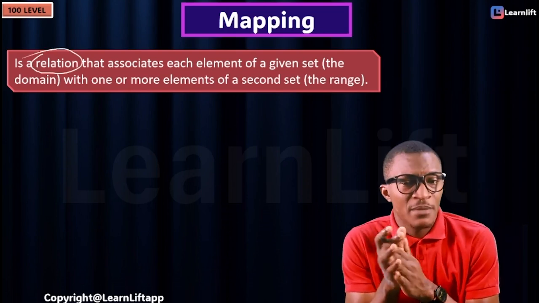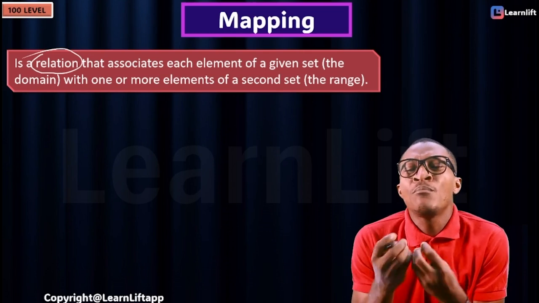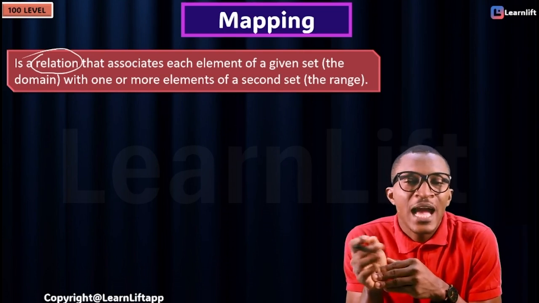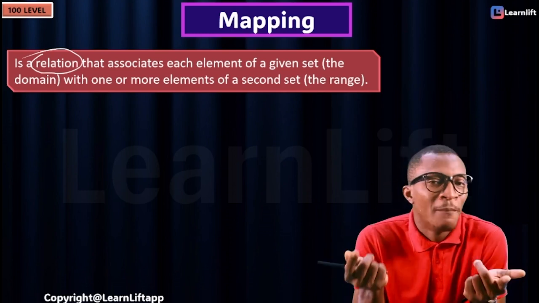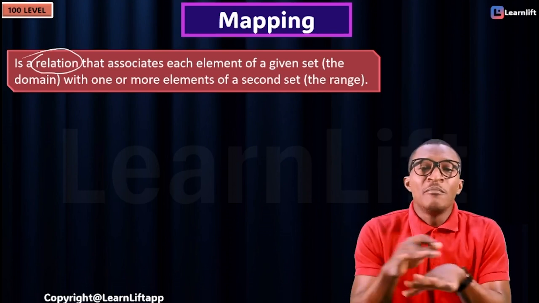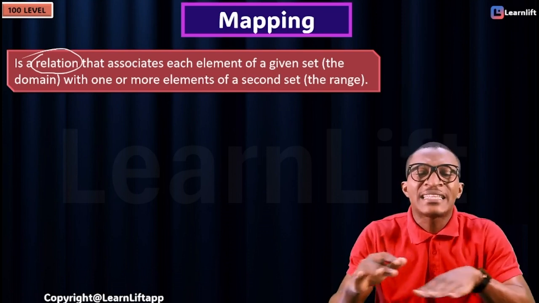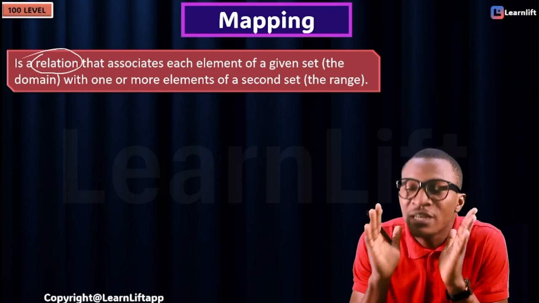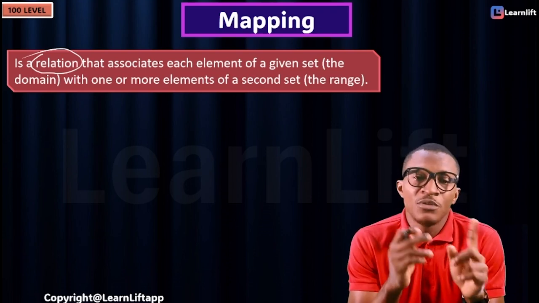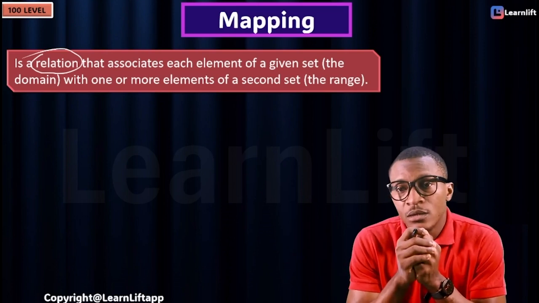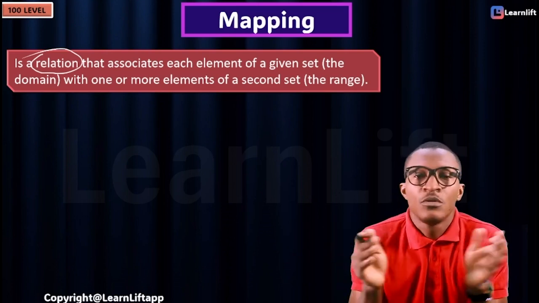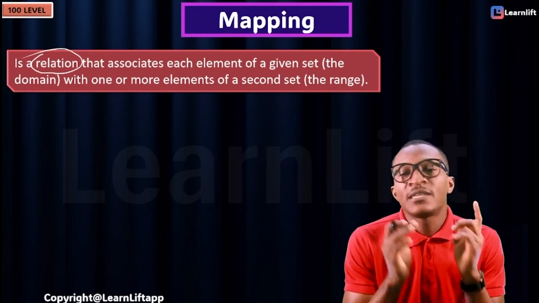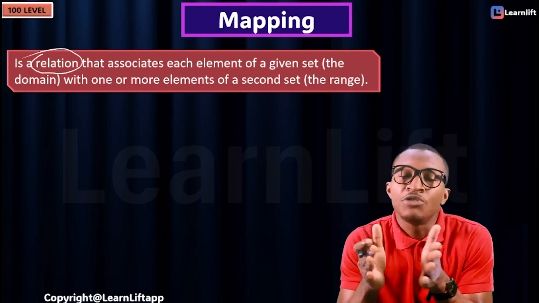It associates each element of a given set, the domain, with one or more elements in the second set. It means that I can be paired to one number, I can be paired to more numbers. So mapping is a type of relation, but we don't care about the type of pairing. Just calm down, you understand it. First of all, know that it's a relation, but it can be paired to multiple numbers. We don't care. Just pair, don't be single. If you like to pair with 5 people, we don't care. You are dating Daniel, and you are also dating Sandra, we don't care, as long as you are paired.